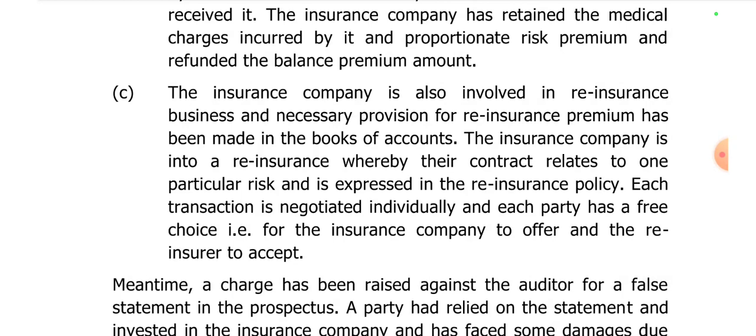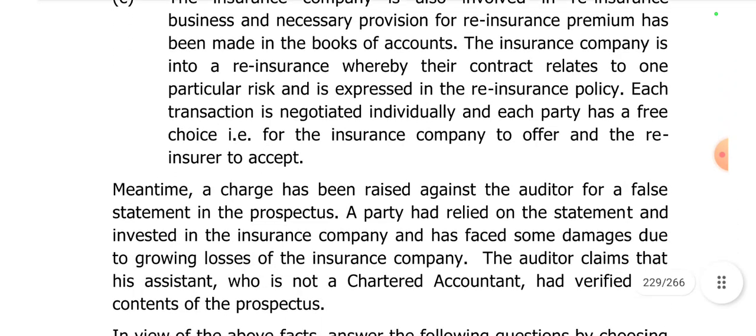The insurance company is into a reinsurance whereby their contract relates to a particular risk and is expressed in a reinsurance policy. Each transaction is negotiated individually on each part, and each party has a free choice, that is for the insurance company to offer and the reinsurer to accept.